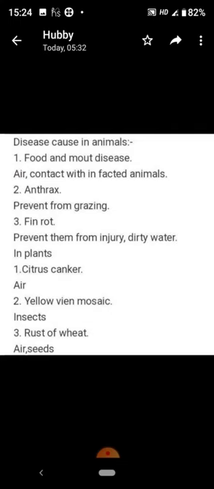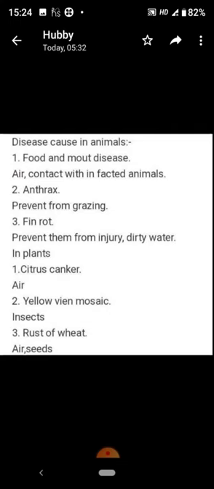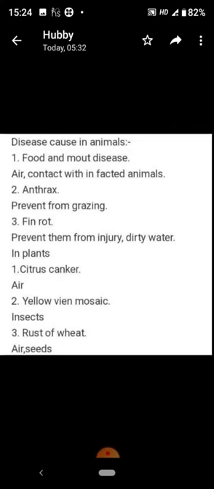In plants also there are some diseases that are caused by microorganisms. For example, citrus canker. The mode for the spread of this disease is air. Yellow vein mosaic is spread by insects. Rust of wheat etc. spreads through air and seeds.